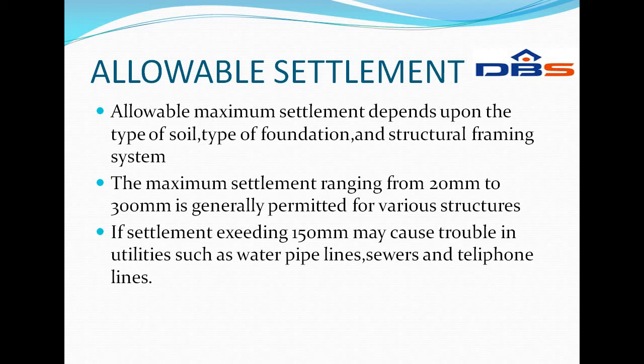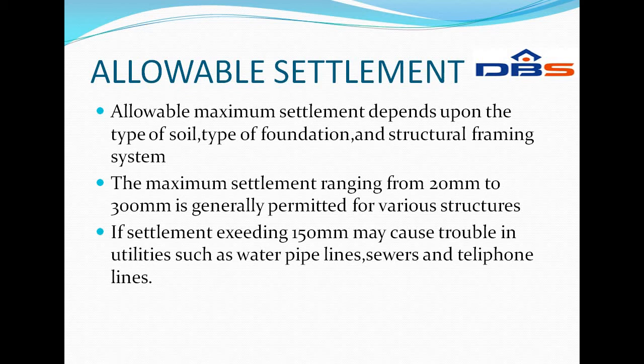It has been found from the actual observations of various existing buildings that differential settlements can exceed 75% of the maximum settlements. In most cases, the differential settlement is less than 50% of the maximum settlement. And then the differential settlement is automatically controlled if the maximum settlement is controlled.